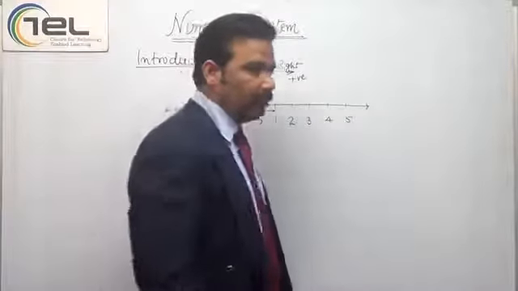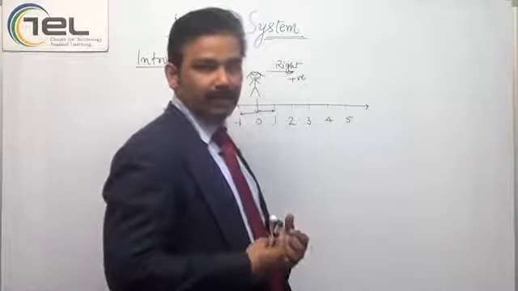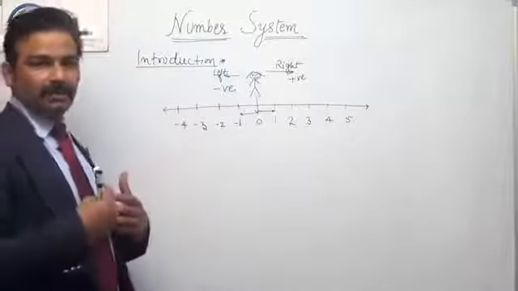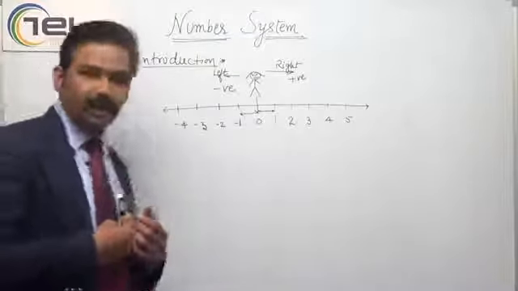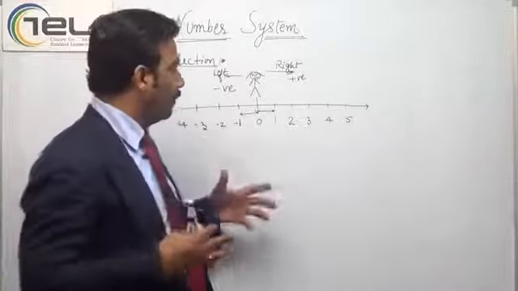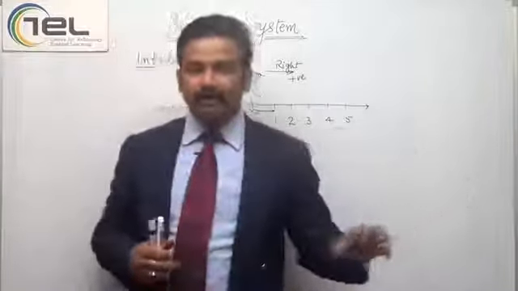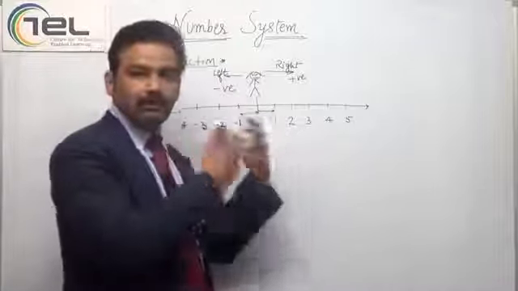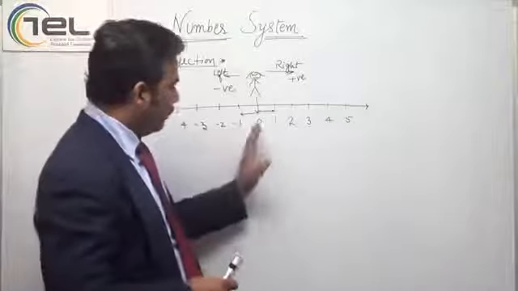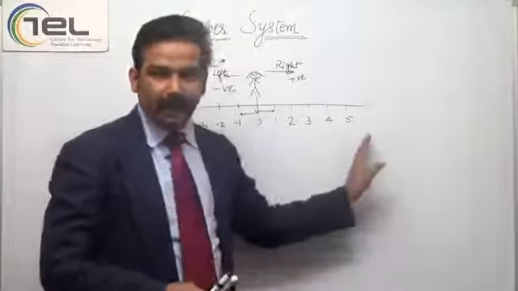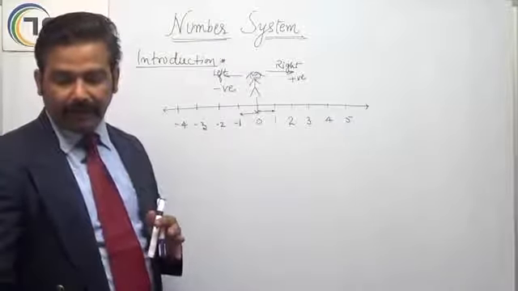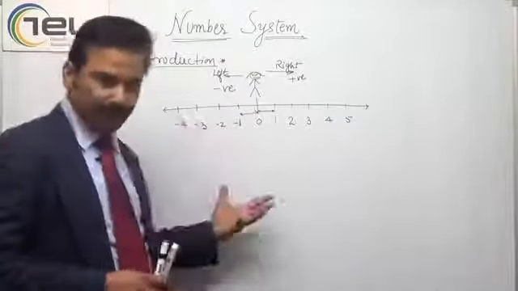Or if I had to move in a negative direction, then I just move backward like this. I am coming like this, and then I am just going back. So this is another way in which I can be on the back side. These are the ways in which we represent numbers from one part to another, the right side and the left side. I am sure you are clear with this.